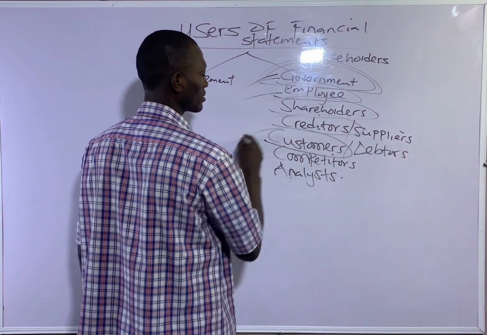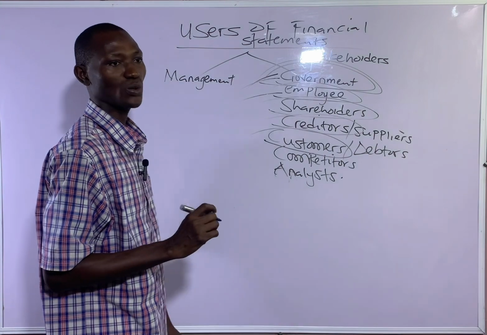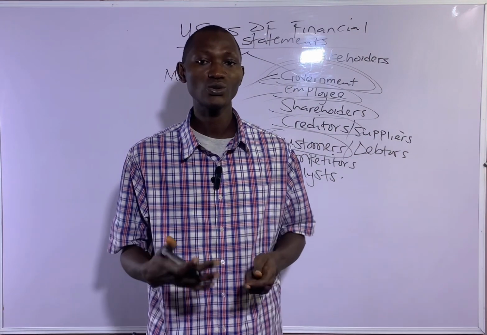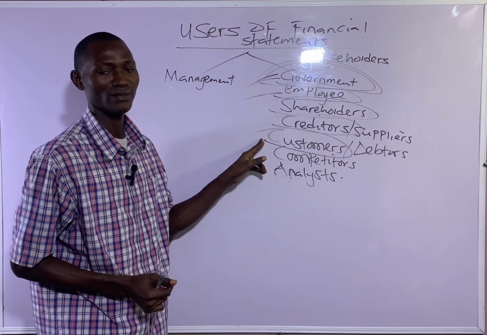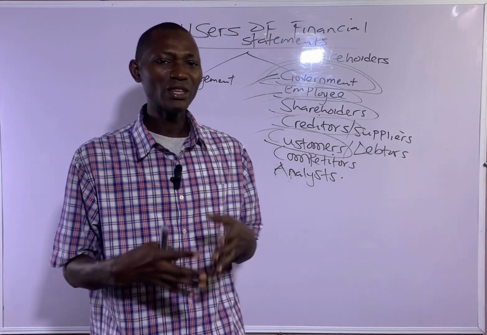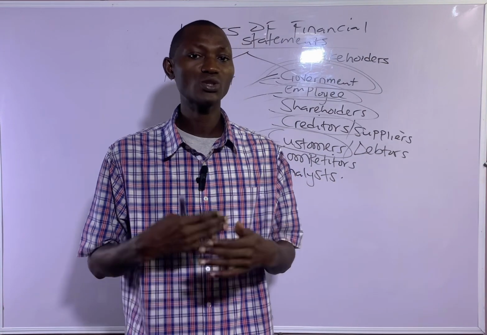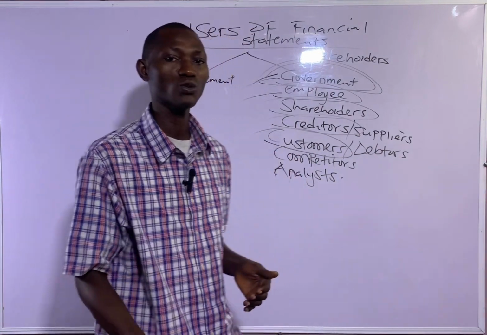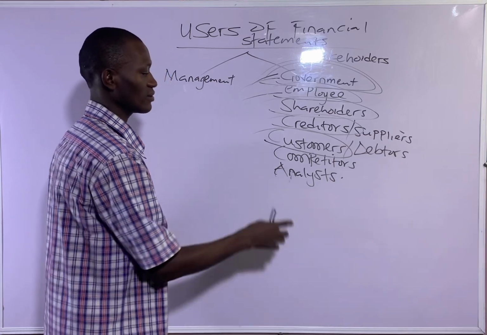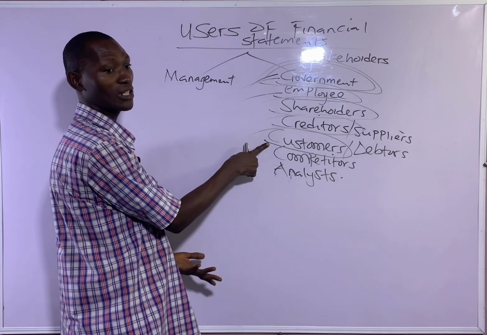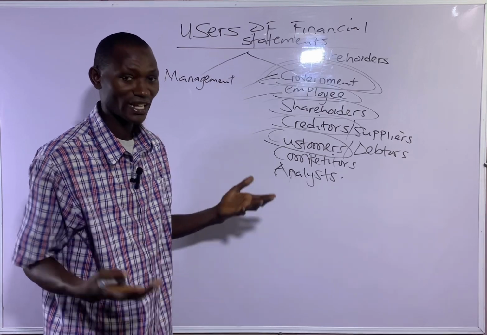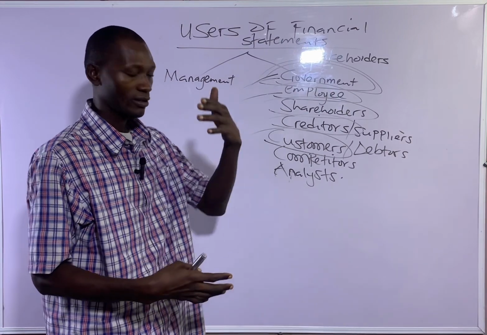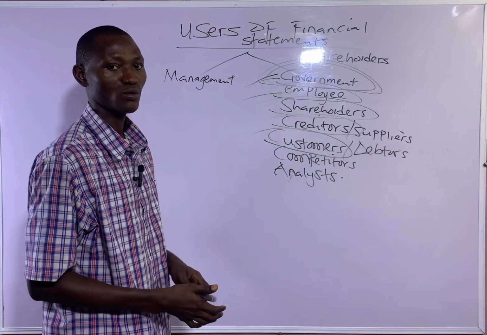Then customers. Customers are those that the business supplies goods and services. So customers will make use of financial statements to determine the ability of the business to meet their demand for goods and services. So by checking the financial statement, they'll be able to know whether as a business you can meet the demand for their supply of goods and services.